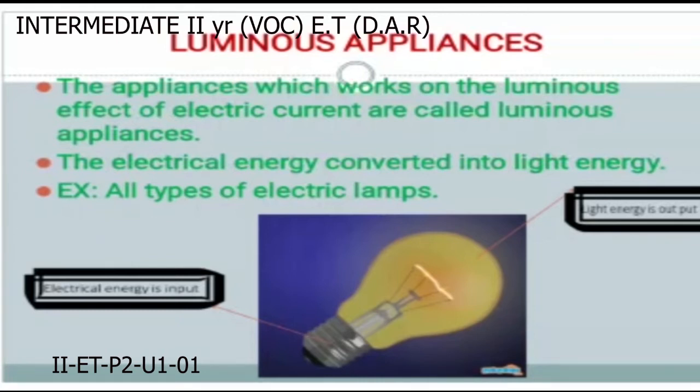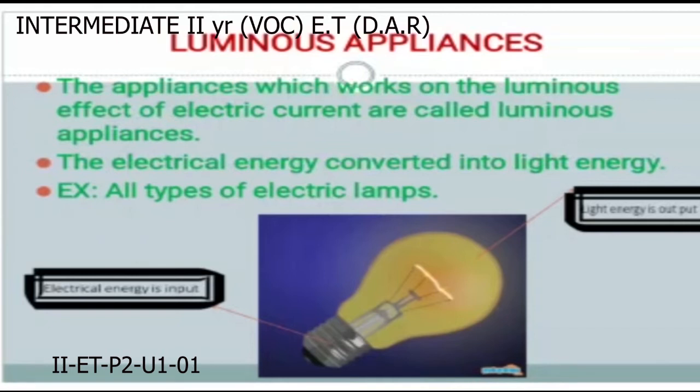Examples: all types of electric lamps. What are the lamps in our homes? I hope you all know. Incandescent lamps, fluorescent lamps, halogen lamps, neon lamps, arc lamps, compact fluorescent lamps. All types of electric lamps come under these luminous appliances.